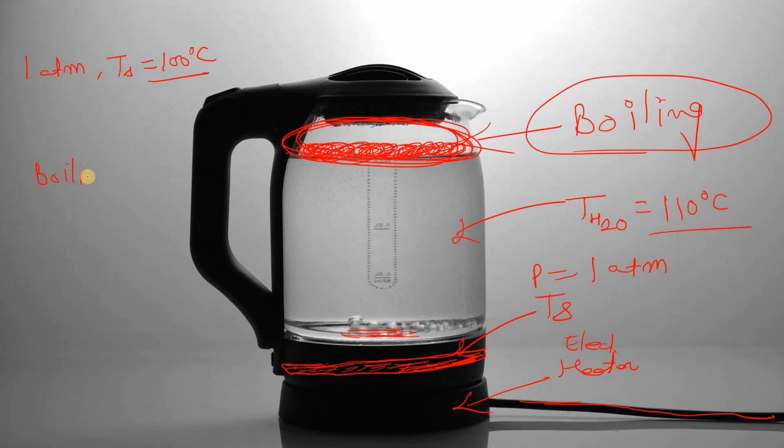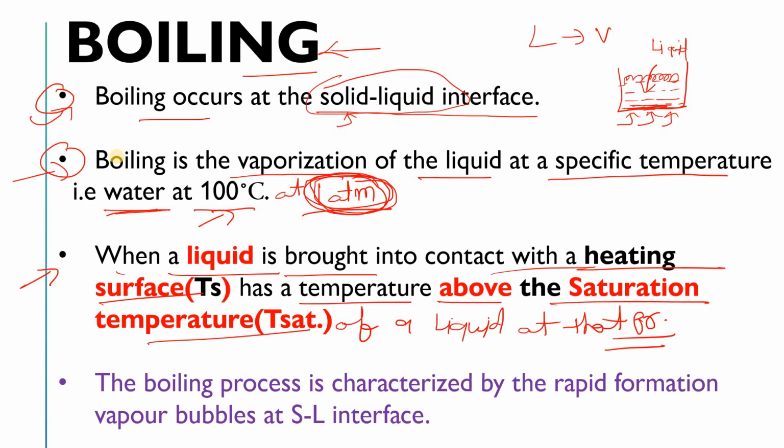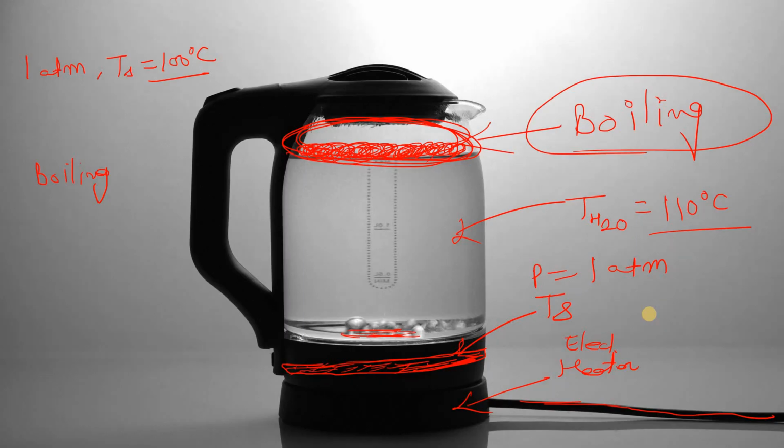Now the boiling will occur, as if you read this statement, right? When a liquid is brought in contact with a heating surface that has a temperature above the saturation temperature of a liquid at that pressure. So see here, now your boiling will occur. Are you getting my point, what I want to say? This is very simple.